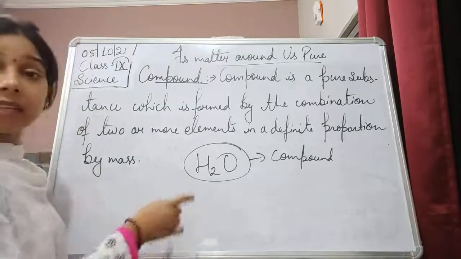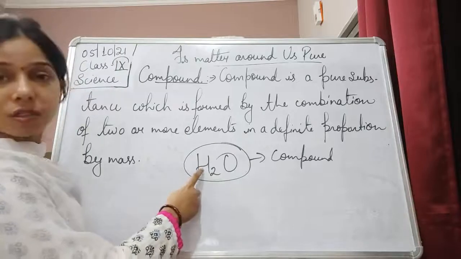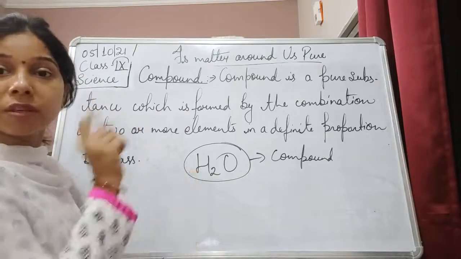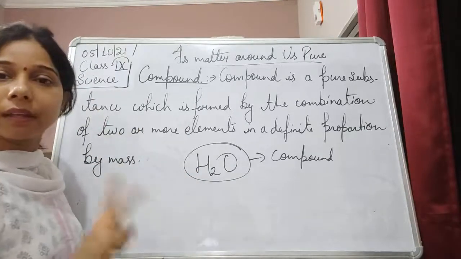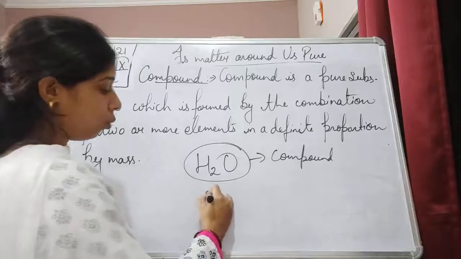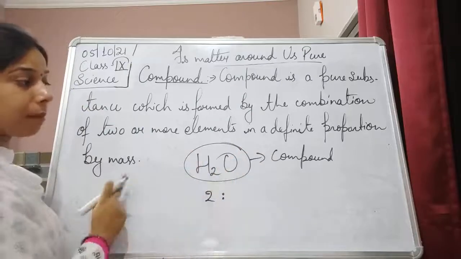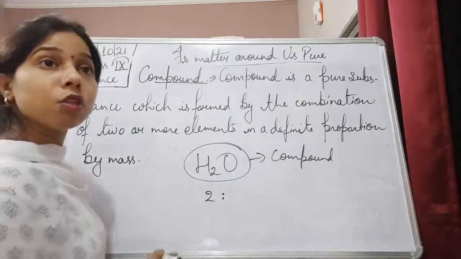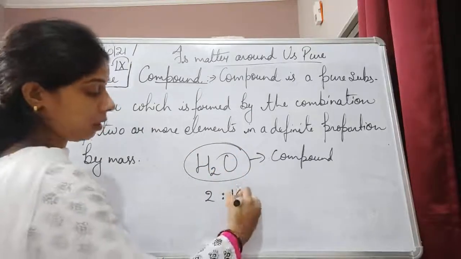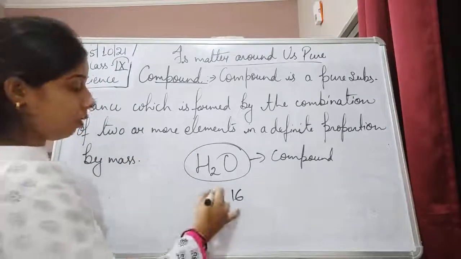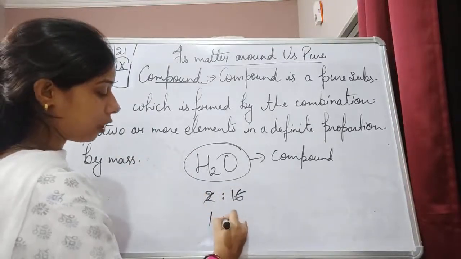How? If we take the atomic mass, the atomic mass of hydrogen is 1. How many hydrogens are there? That is 2. So we will write here 2. This is the definite proportion by mass. The atomic mass of oxygen is 16. So this will cancel and it will become 1:8.